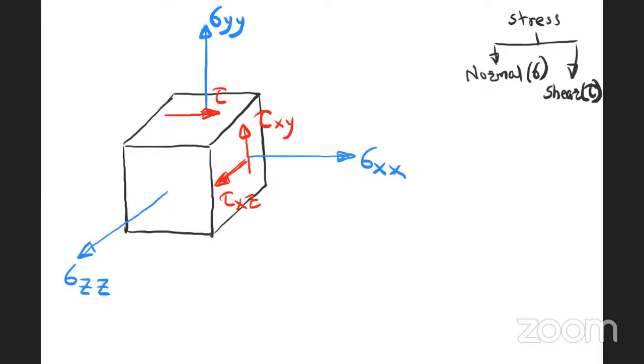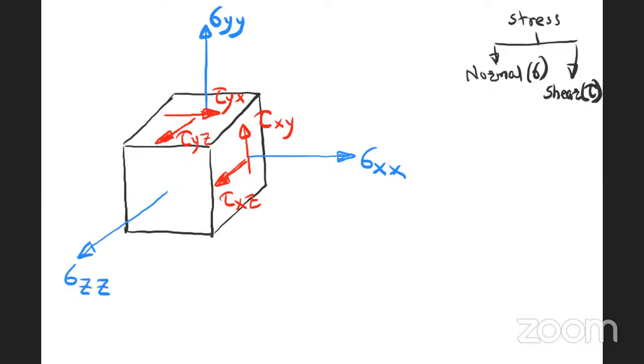On y face in x direction. If I consider parallel stress like this, now this is tau. Parallel means tau on y face going in z direction, tau yz.